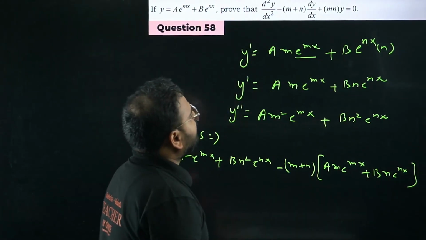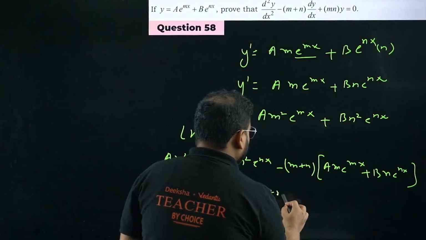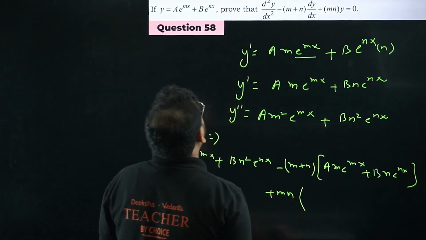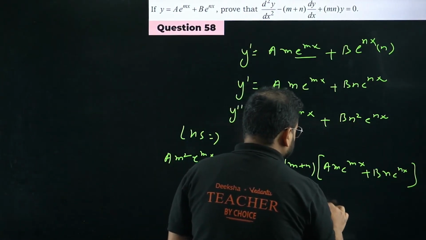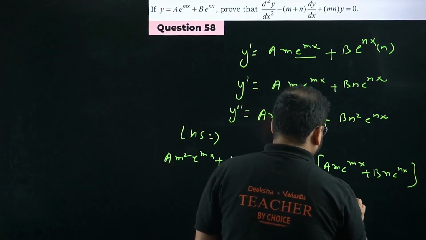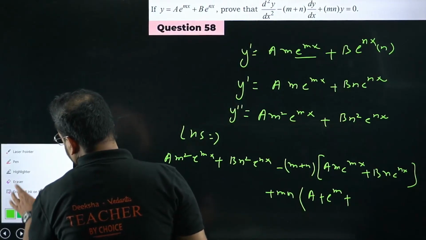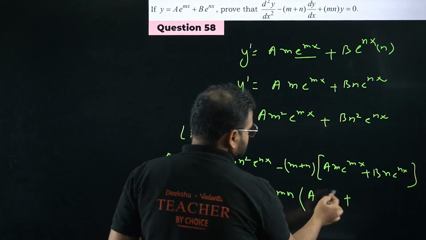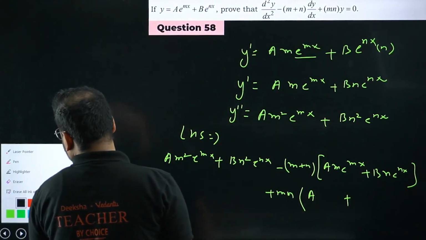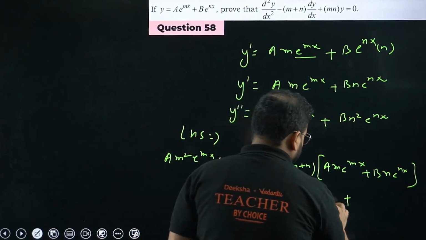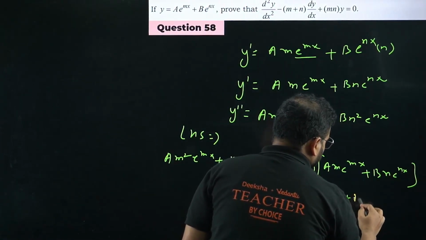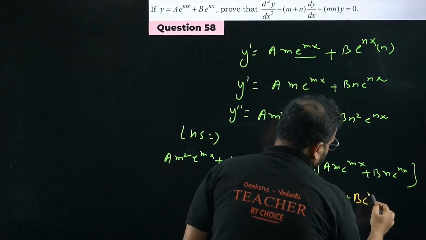Done. Now plus m into n times this thing: a into e power mx plus b into e power nx.